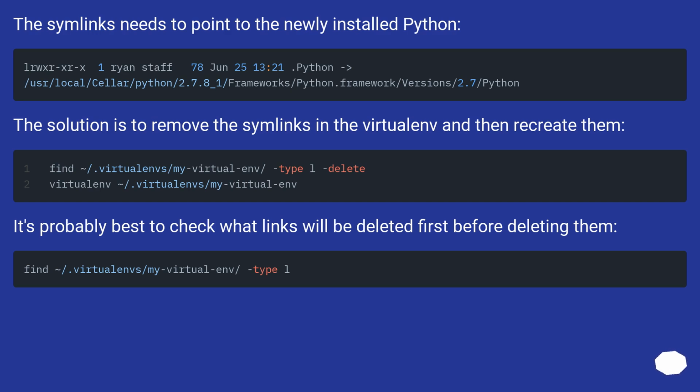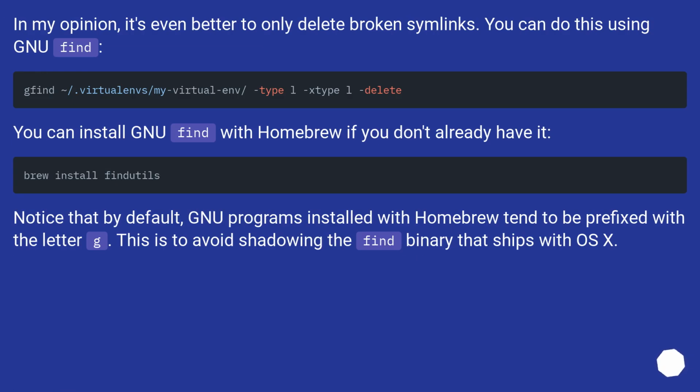The symlinks need to point to the newly installed Python. The solution is to remove the symlinks in the virtualenv and then recreate them. It's probably best to check what links will be deleted first before deleting them. In my opinion, it's even better to only delete broken symlinks. You can do this using GNU find.